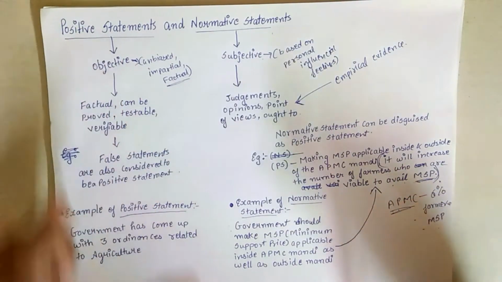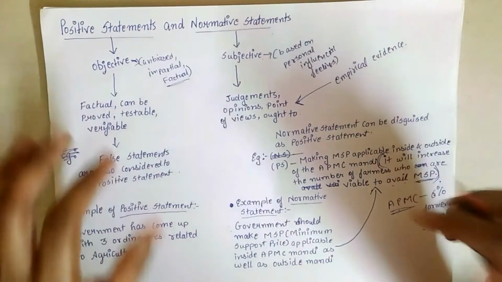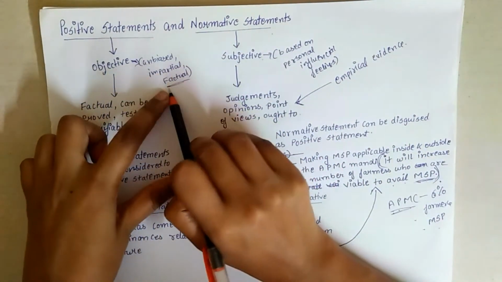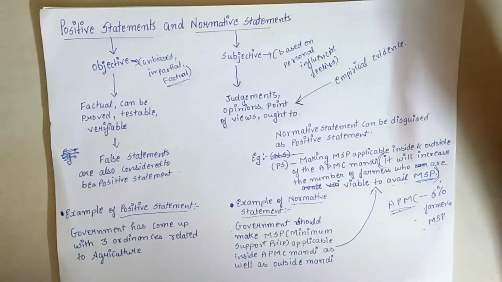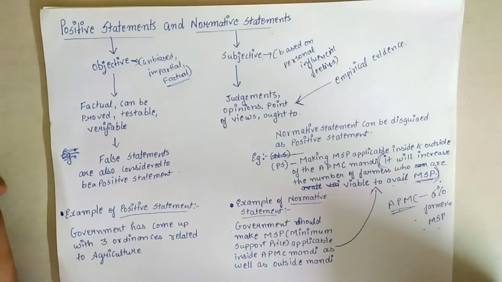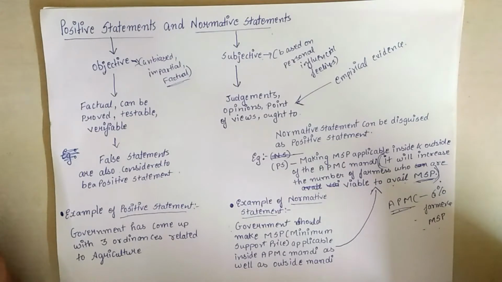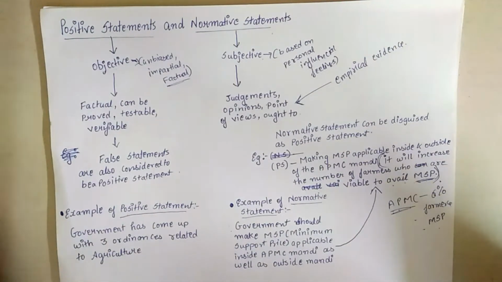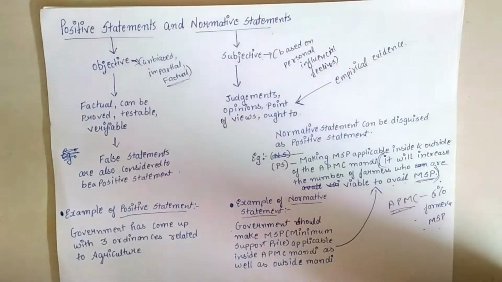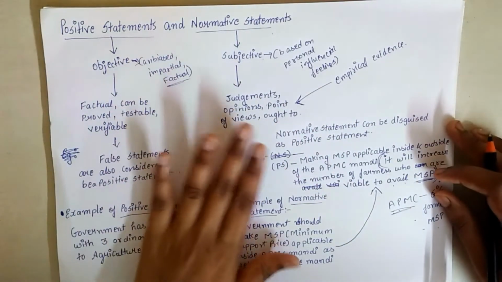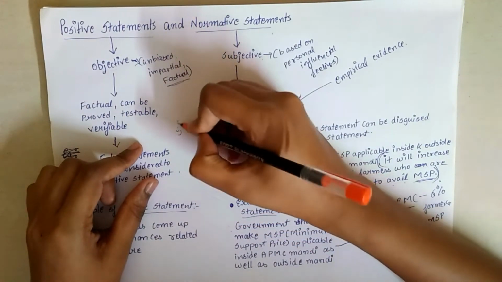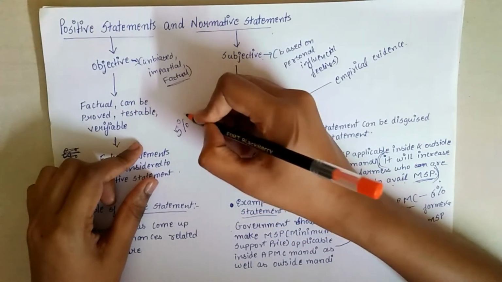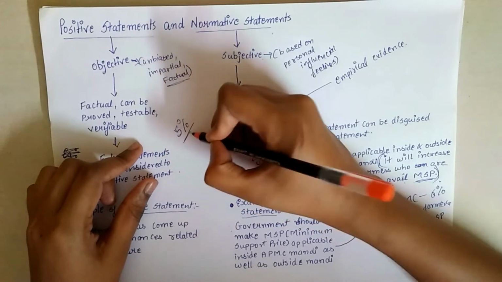Now, positive statements that are unbiased, impartial, and factual, based on real life examples, can also be false statements, that is, false statements which can be proven so. For example, if somebody says that the inflation rate is 5%, but it is wrong.